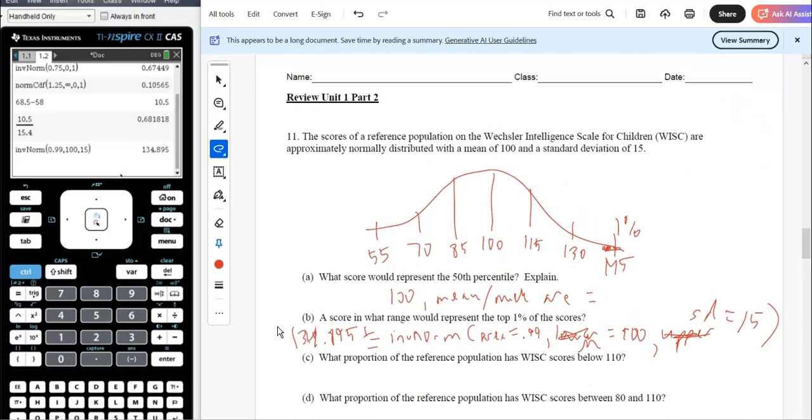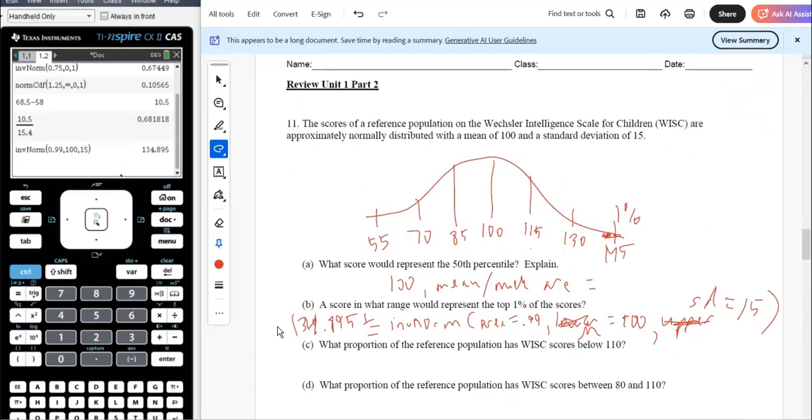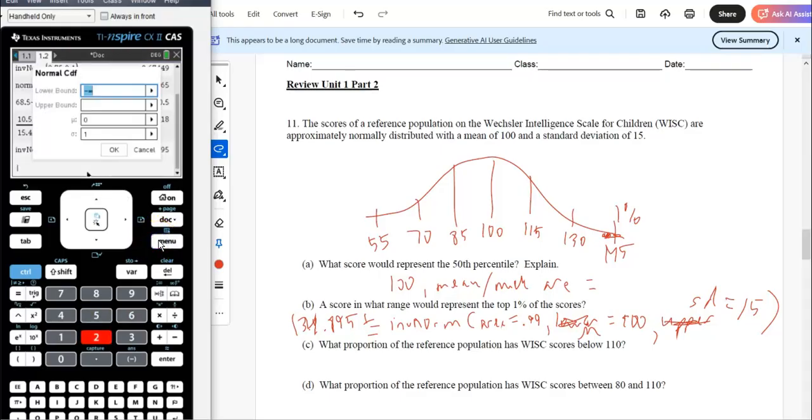So what proportion of the reference has scores below 110? So I norm CDF that guy. Menu 652. Below 110, so 110, 100, standard deviation 15.